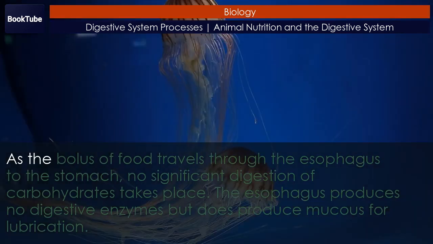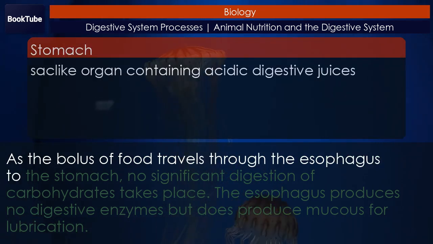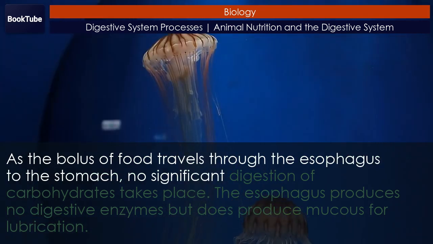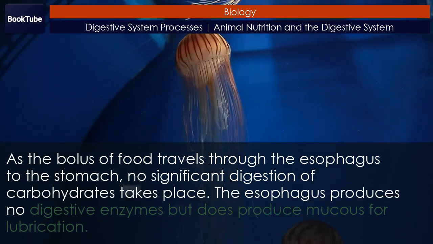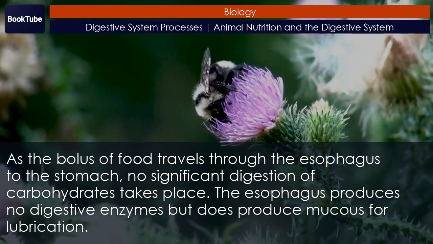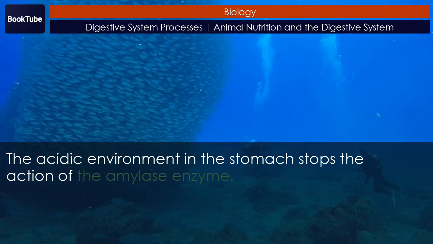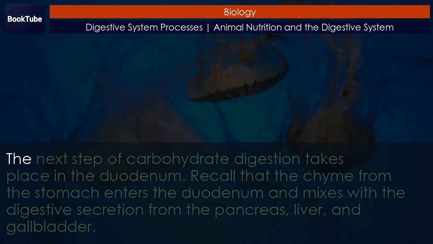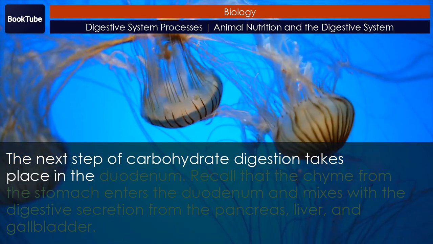As the bolus of food travels through the esophagus to the stomach, no significant digestion of carbohydrates takes place. The esophagus produces no digestive enzymes but does produce mucus for lubrication. The acidic environment in the stomach stops the action of the amylase enzyme. The next step of carbohydrate digestion takes place in the duodenum.